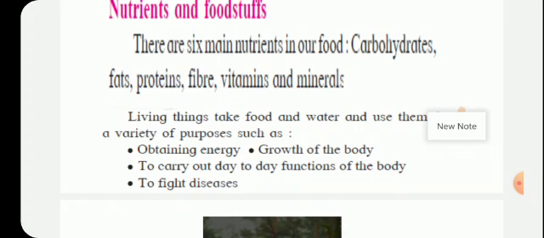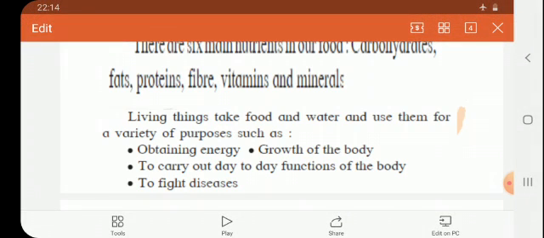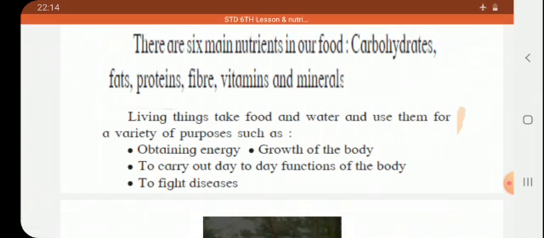Then, the last and most important function, it helps us to fight against diseases. So, whatever harmful microorganisms are there, when they enter our body, they cause disease. So, if we are including some other constituents of food, they help us to fight against the microorganisms, and thus we remain healthy and protect ourselves from disease.